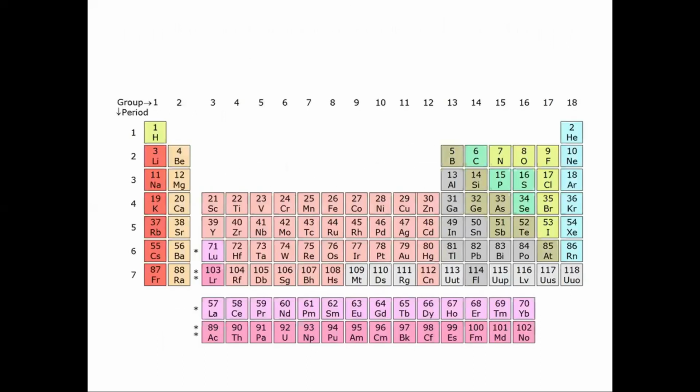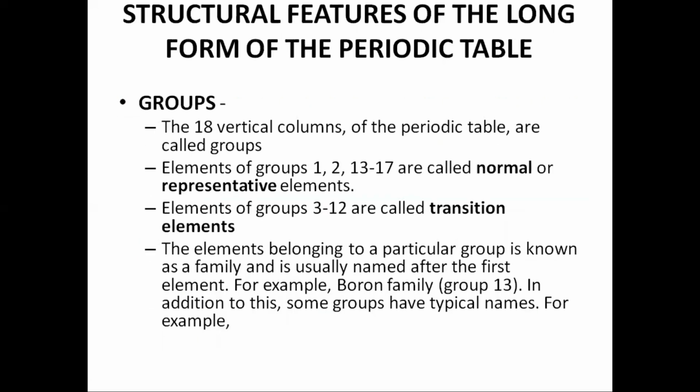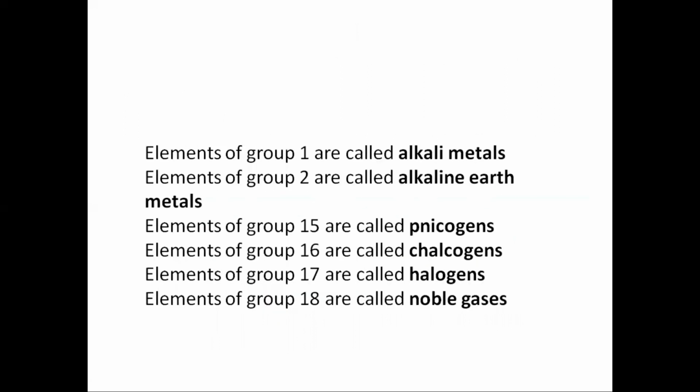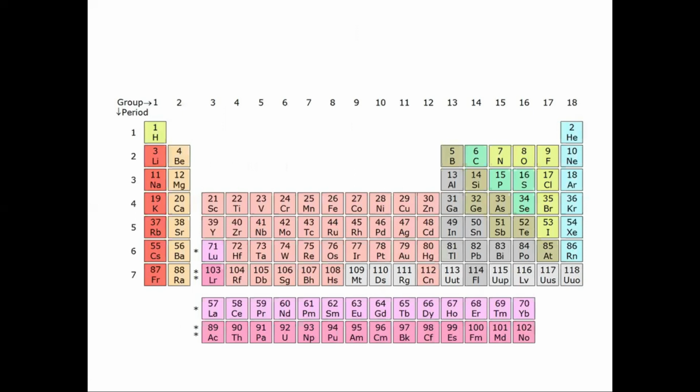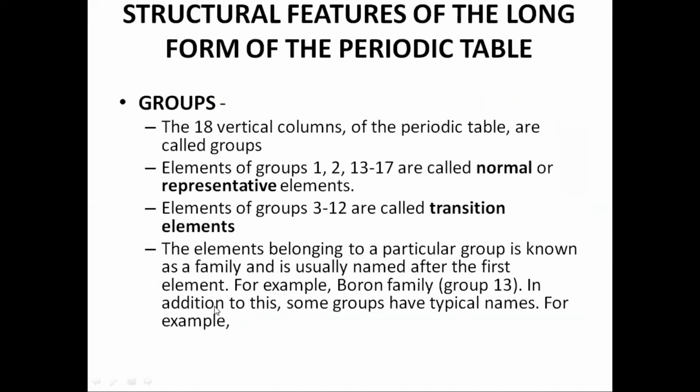As you can see here, in the modern periodic table, we have 18 groups and 7 periods. Groups are nothing but the 18 vertical columns of the periodic table. Now, groups 1, 2, and 13 to 18 are called representative elements or normal elements, and groups 3 to 12 are called transition elements, and the elements which are below the transition elements are called the inner transition elements.